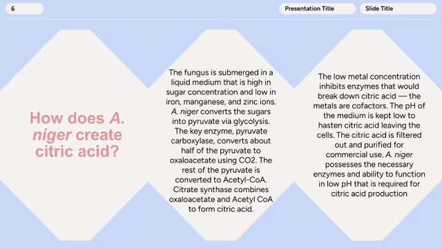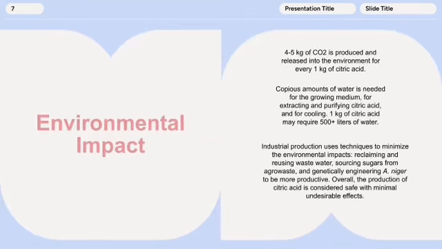The low metal concentration inhibits enzymes that would break down citric acid. The metals are cofactors. The pH of the medium is kept low to hasten the citric acid leaving the cells. Citric acid is filtered out and purified. A. niger possesses the necessary enzymes and ability to function in low pH that is necessary for citric acid production.